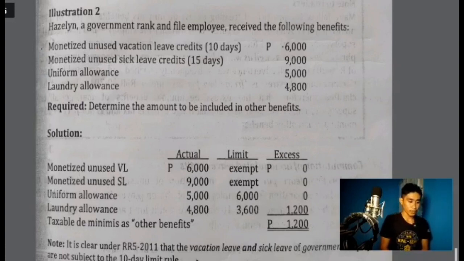This is the solution. Monetized unused vacation leave actually is 6,000 and this is exempt because it is 10 days and the regulatory limit is 10 days, so there is no excess. Monetized unused sick leave. The actual value is 9,000, and since this is a government employee, the government will pay and there is no excess. Uniform allowance. The actual value is 5,000. The regulatory limit is 6,000, so there is no excess. Laundry allowance. The actual value is 4,800 and the regulatory limit is 3,600. Then there is an excess of 1,200, and the total is 1,200 only, the taxable de minimis as other benefits.